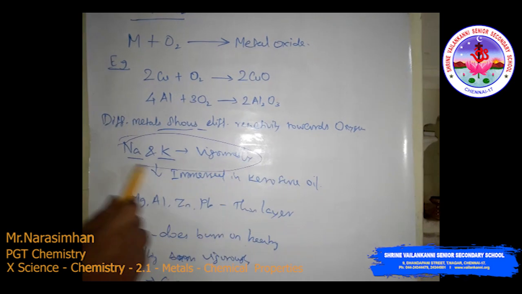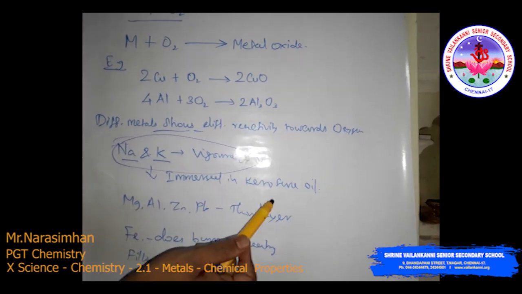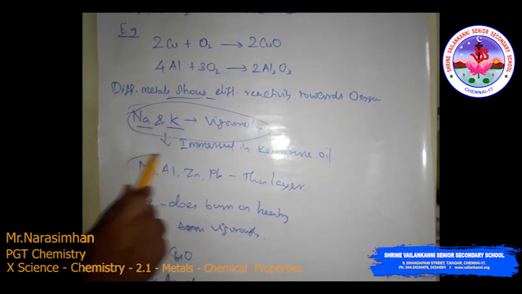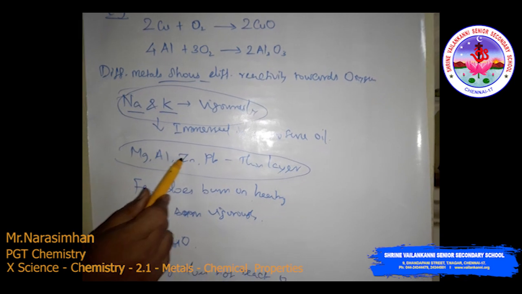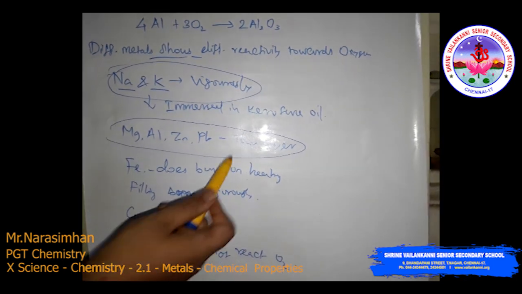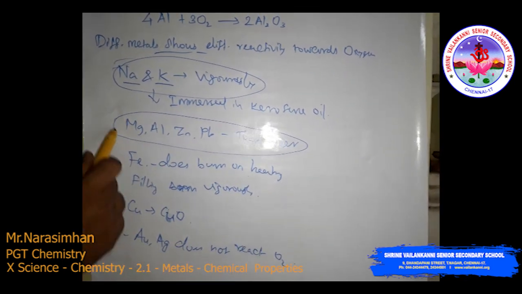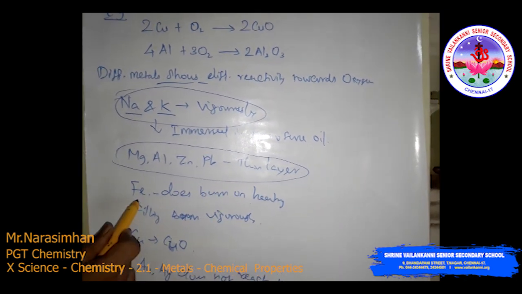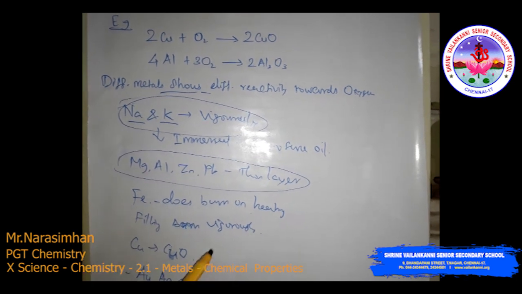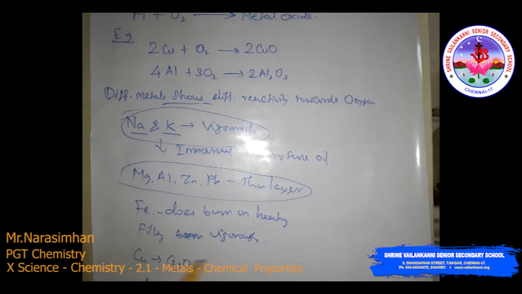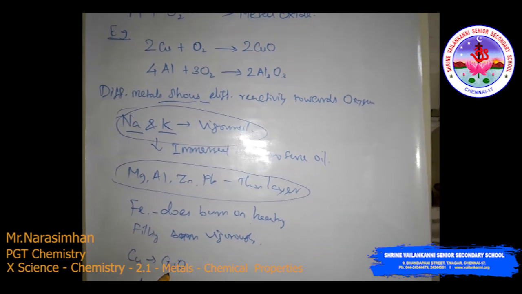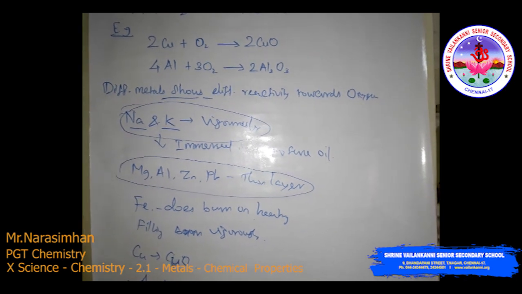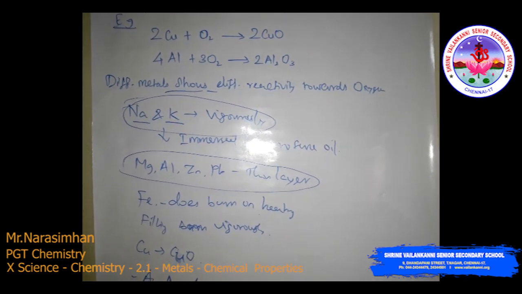So sodium and potassium react with oxygen, produce hydrogen gas, and catch fire. Magnesium, aluminum, zinc and lead form thin layers, so the oxidation process is stopped or slowed. Iron does not burn on heating, but iron filings burn vigorously. Copper reacts with oxygen to form a black coating, that is copper oxide. Gold and silver do not react with oxygen.